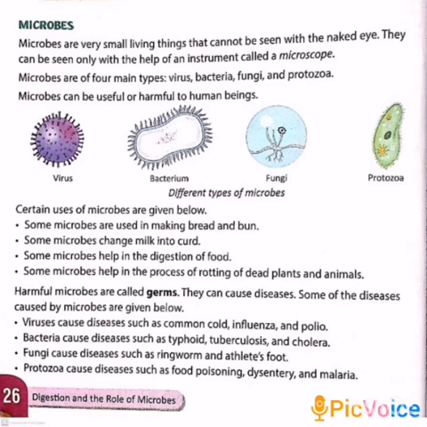Viruses cause diseases such as common cold, influenza, and polio. Viruses are the smallest of all microbes. One of the viruses that is affecting the whole world at present is coronavirus.